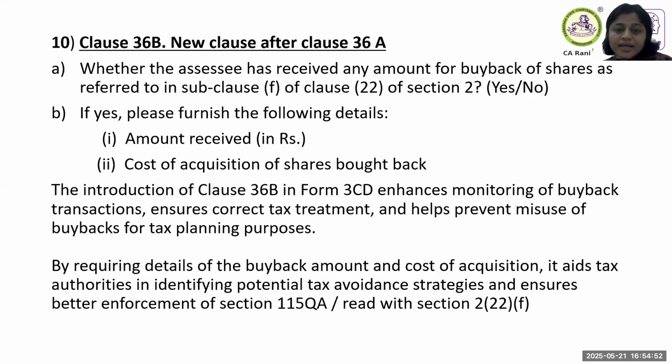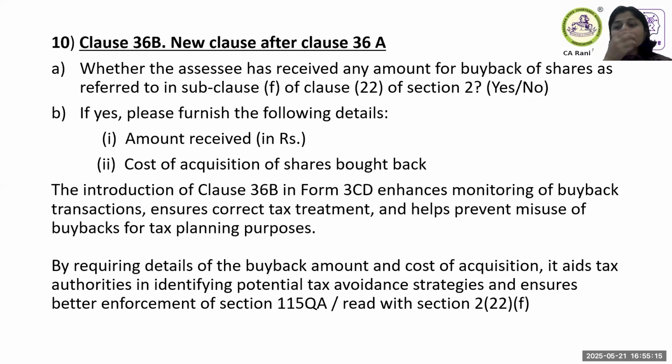So consequential to that amendment, now in the tax audit report, they are asking us to report whether the assessee has received any amount for buyback of shares. If yes, then the amount received and the original cost of the shares bought back. So we need to pay attention if the assessee has any buyback transaction.